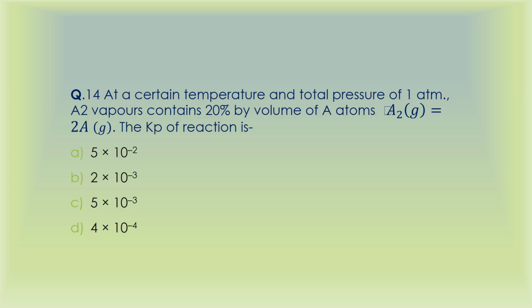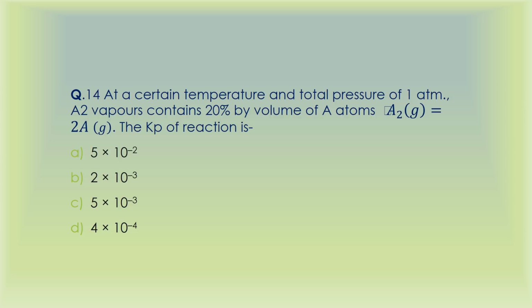So question number 14 was that at a certain temperature and total pressure of 1 atmosphere, A2 vapors contain 20% by volume of A atoms. Okay, so this was a very simple question. The A2 vapors contain 20% A atoms. This is what the statement simply means.